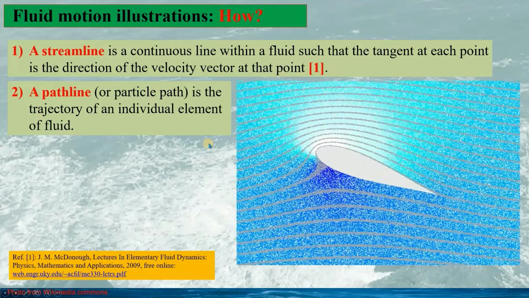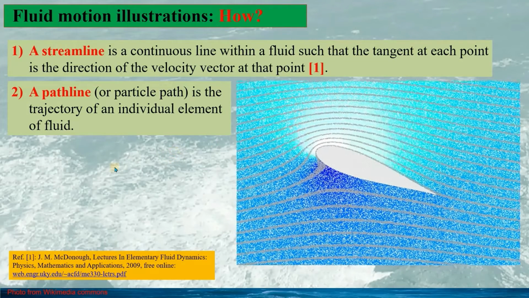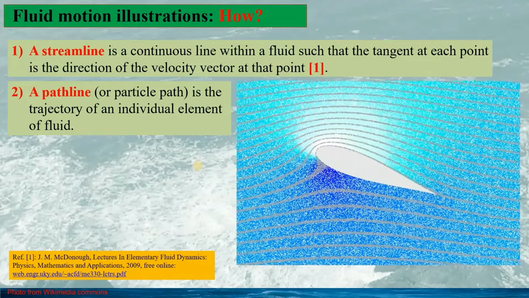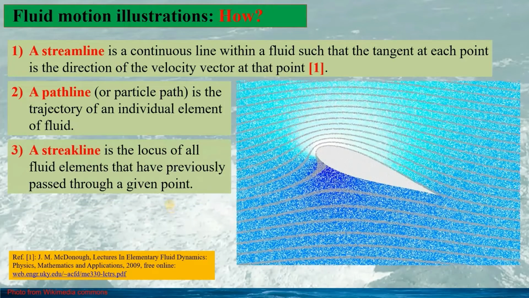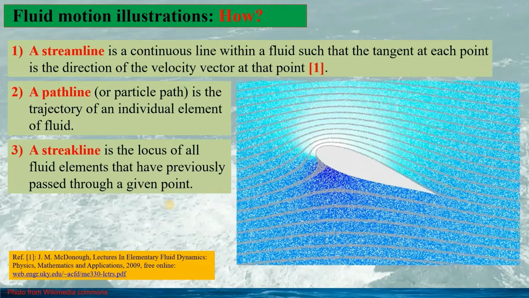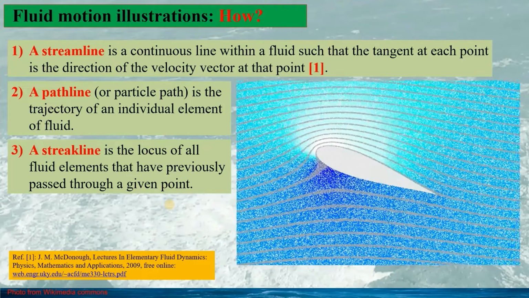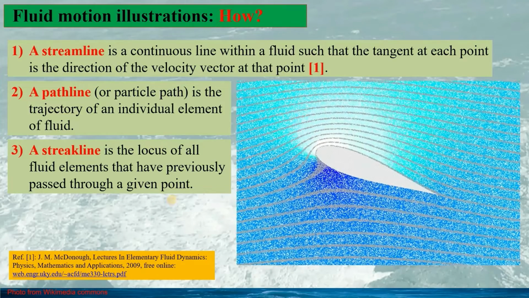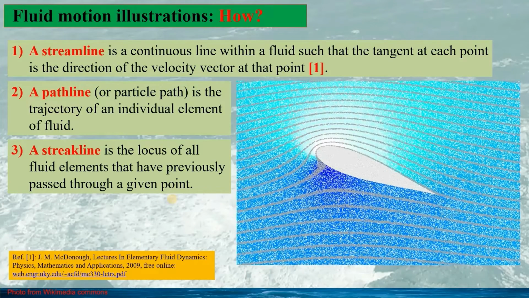A path line, or the particle trajectory, is the trajectory of an individual element of fluid. A streak line is the locus of all fluid elements that have previously passed through a given point.